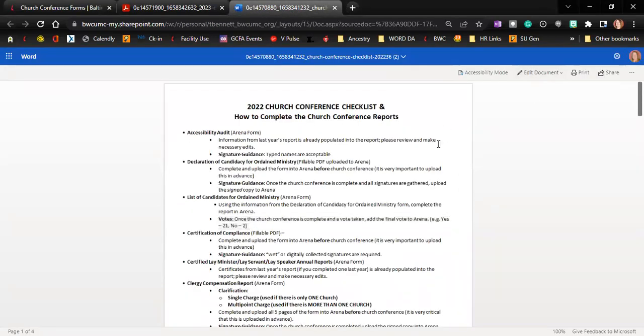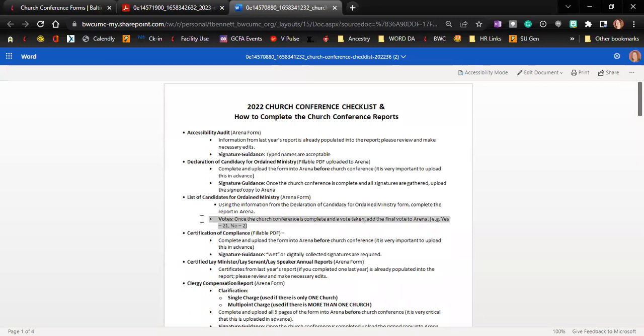The checklist you can see has changed. We've added additional information on the first 2 pages. Who should complete the report? How is it uploaded? Does it need a physical signature? Does it need a signature at all? Can it just have typed names? And what you need to do to complete that report and how it goes into Arena and where it should go.